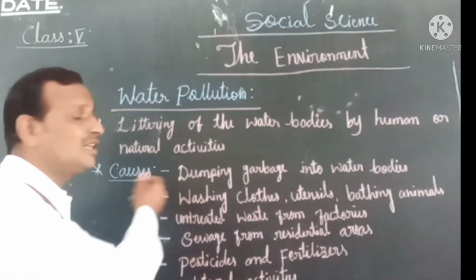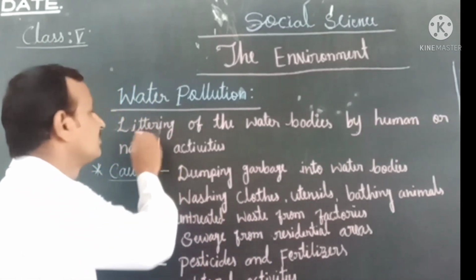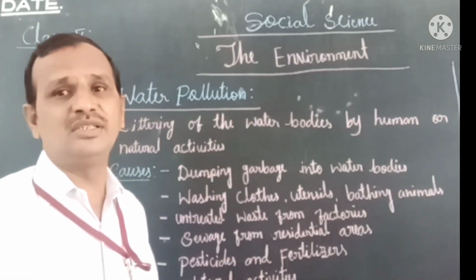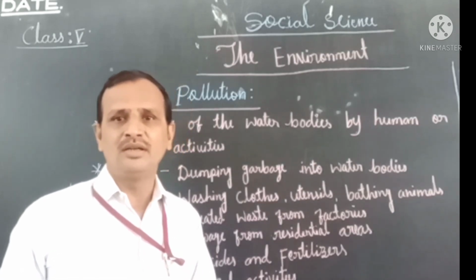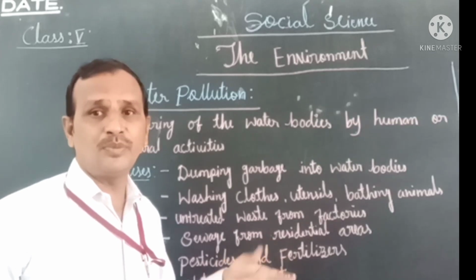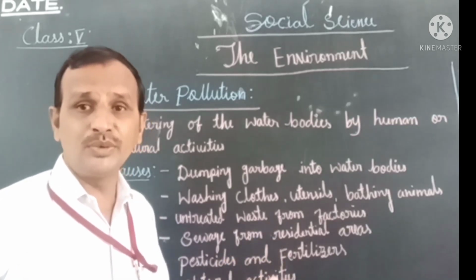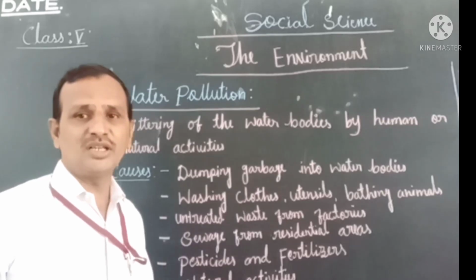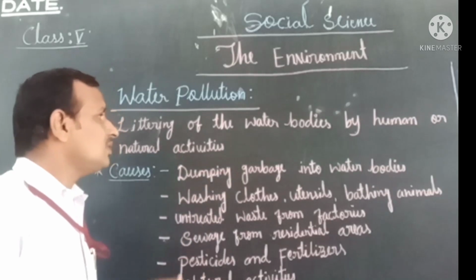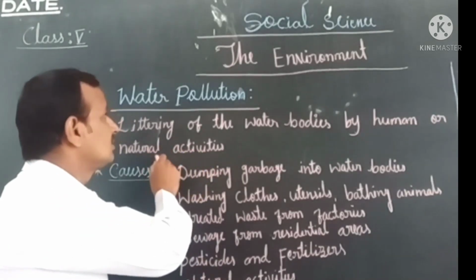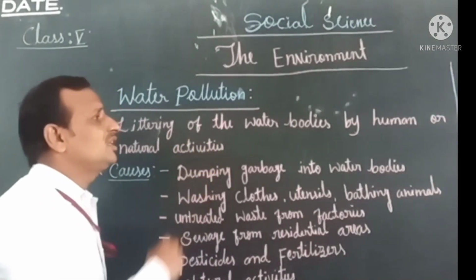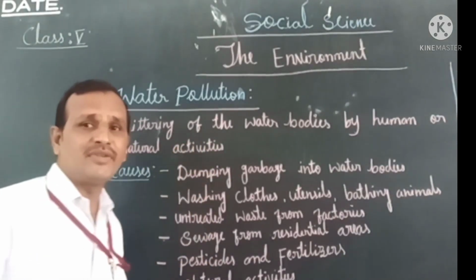In the last class I told you the meaning of littering. Littering means depositing waste on the water bodies, such as river and lake. So what is the meaning of littering? Depositing or putting waste into the water bodies. Which are the water bodies? Such as lake, river, sea. That is called water pollution. Let me repeat the definition once again: littering of the water bodies by human or natural activities.